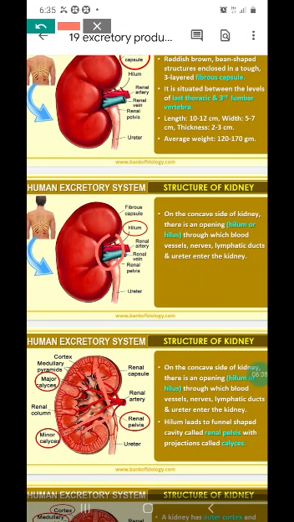This concavity is called the hilum. The hilum extends into the kidney as a V-shaped or funnel-shaped structure called the pelvis or renal pelvis, which has projections called calyces. Renal pelvis and calyces.